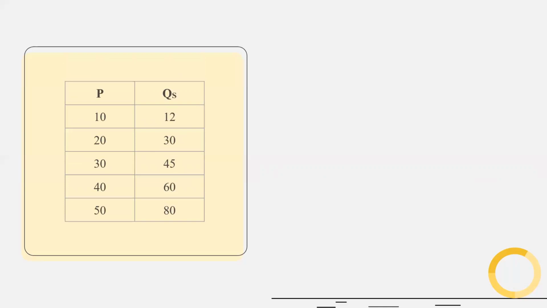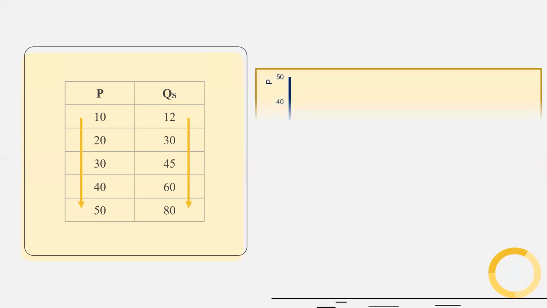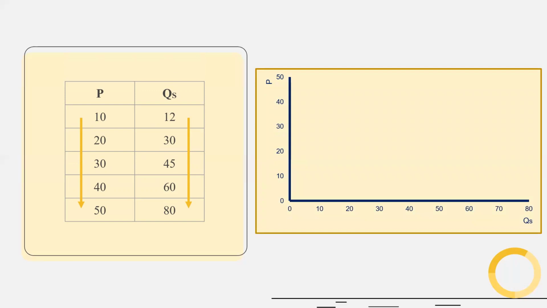Here we have the supply schedule. You can see as price increases, quantity supplied also increases. In the diagram, we have quantity supplied on the x-axis and price on the y-axis. And this is our supply curve.